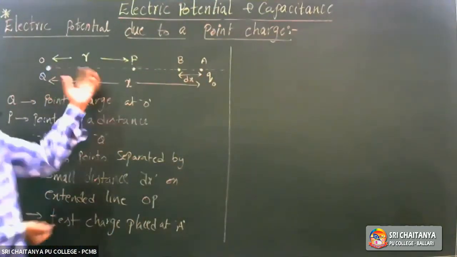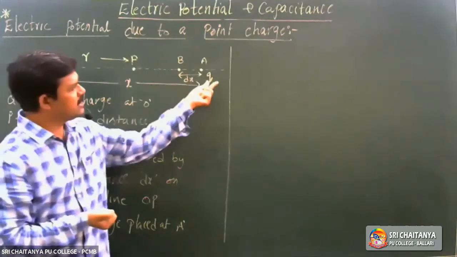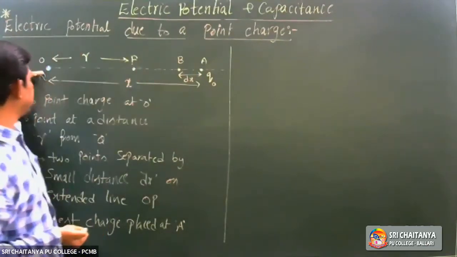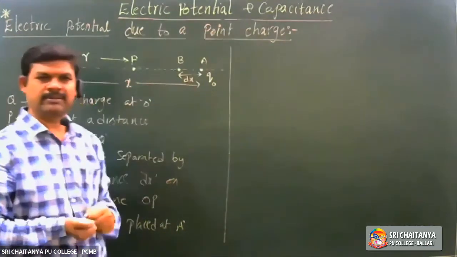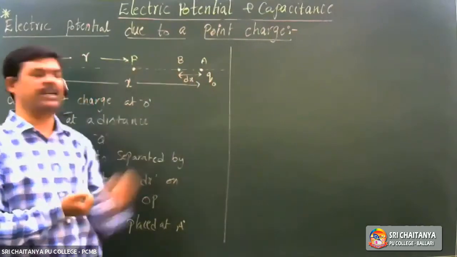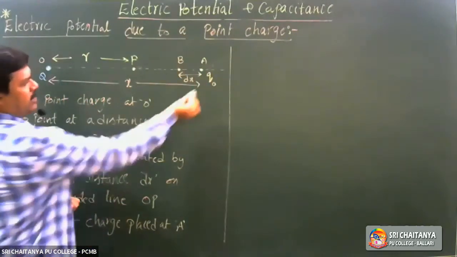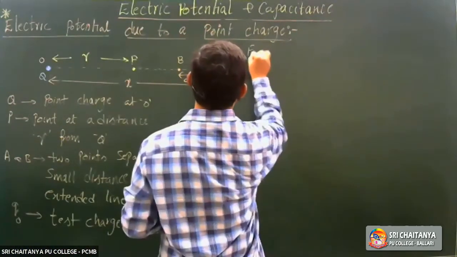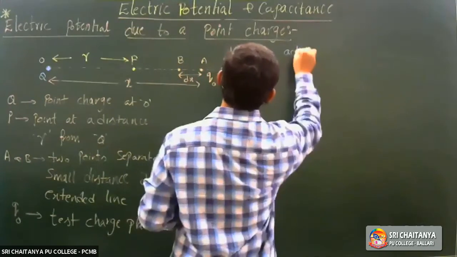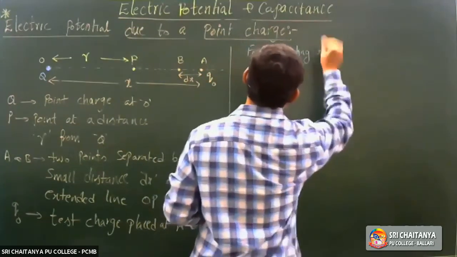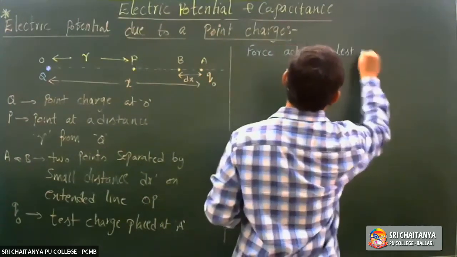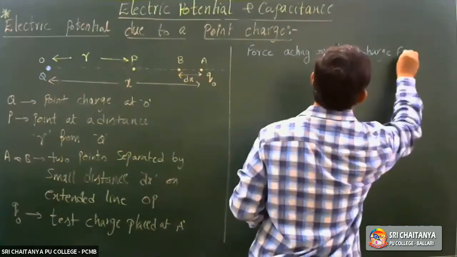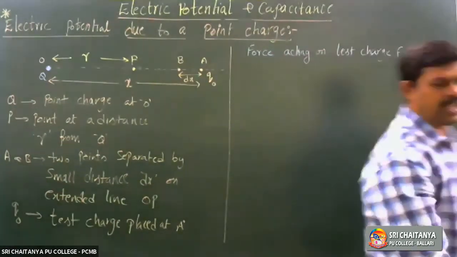Now, to find the potential at any point, this test charge should be moved against the field. This is a positive charge, field acts in this direction. I have to move it against the field, right? Whenever this test charge Q0 is here, tell me, what is the force acting on the test charge?